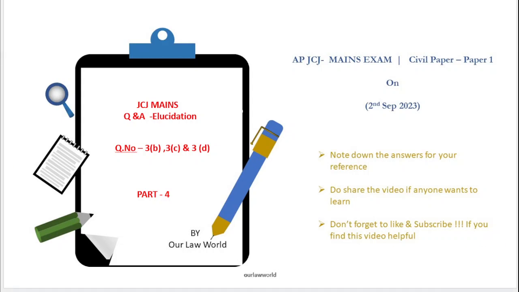Hi everyone. In this video, we are going to explain the next set of questions 3B, 3C and 3D in the civil paper of the AP JCJ mains examination. In this part 4 of the video, we'll be covering 3 questions. So do not miss any of the questions, and if you have any query, make a note and write your answers for your reference.